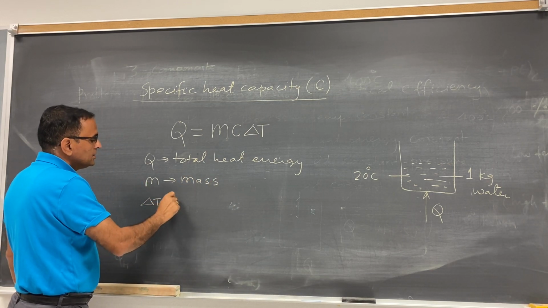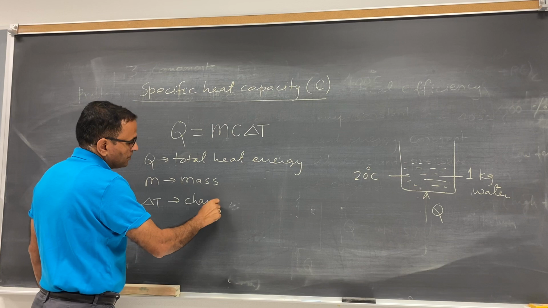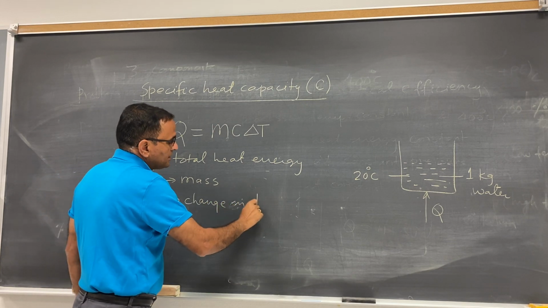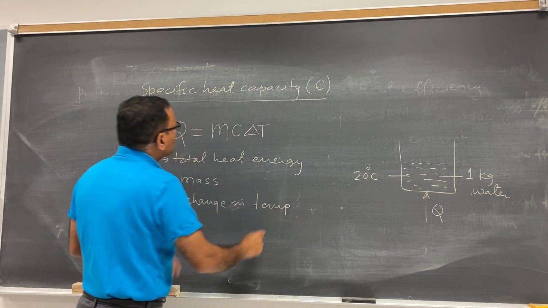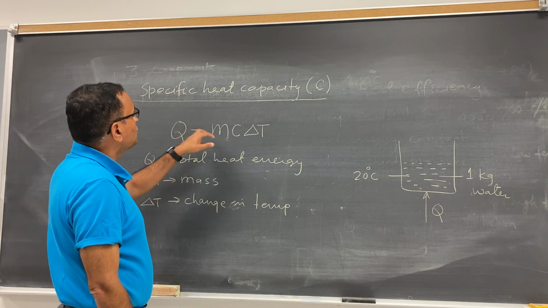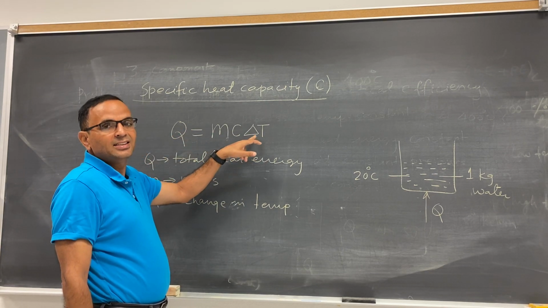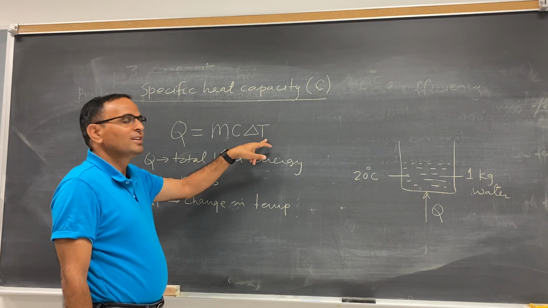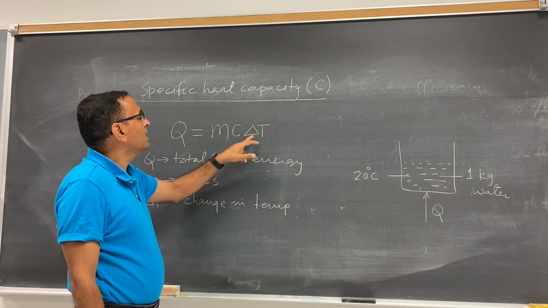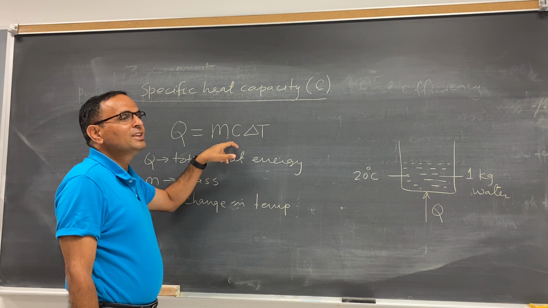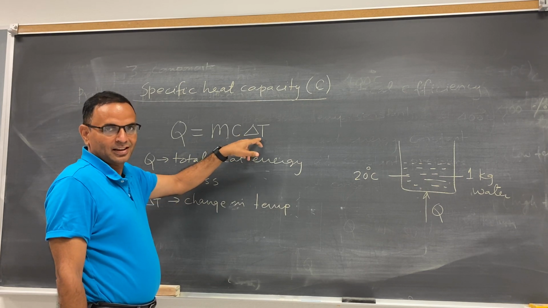Delta T is your change in temperature. And this equation Q equal to mc delta T: mc delta T, this delta looks like an A, so it looks like CAT. Just to memorize, okay? Cat. So people simply call it the MCAT equation. Actually it is delta, okay?